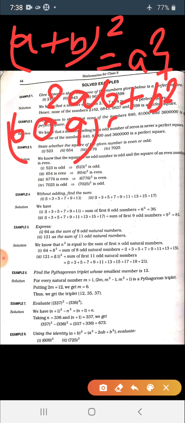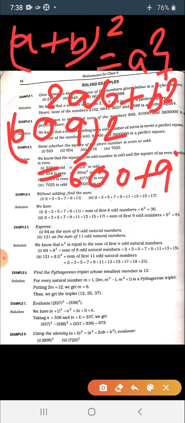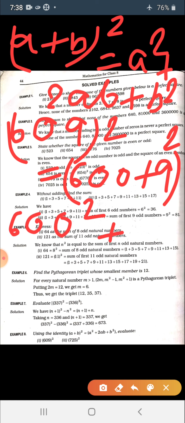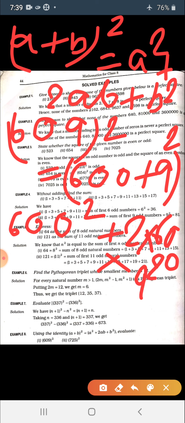609 whole square can be written in the form of 600 plus 9 whole square. a square means 600 square, plus 2ab. 2 is as it is, then 600 in the place of a, and this dot means multiplication. Never be confused with it. And the square of b, that is the square of 9.